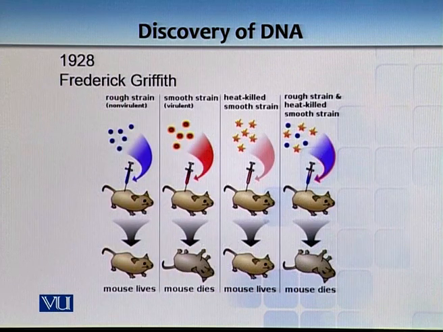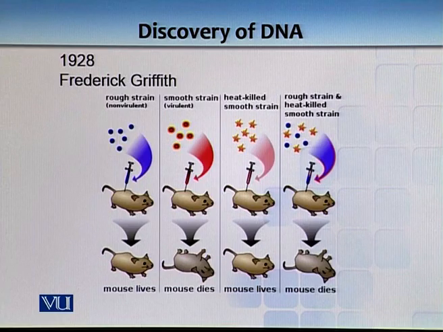And in 1928, Frederick Griffith basically established that there is some sort of transformation which happens in bacteria. So basically, at that time, pneumonia was very common, and there were 2 strains of pneumonia. One was a rough strain and the other was a smooth strain. The rough strain was non-virulent, while the smooth strain is virulent, because it has basically a carbohydrate shell on it, which makes it virulent because it escapes your immune system.